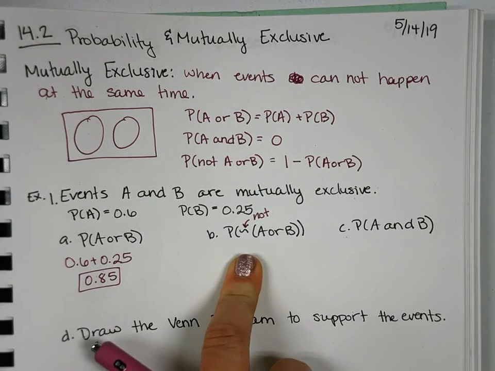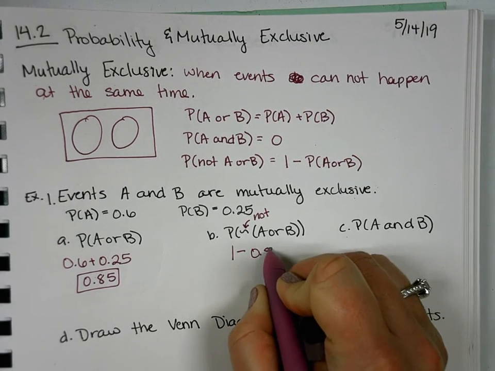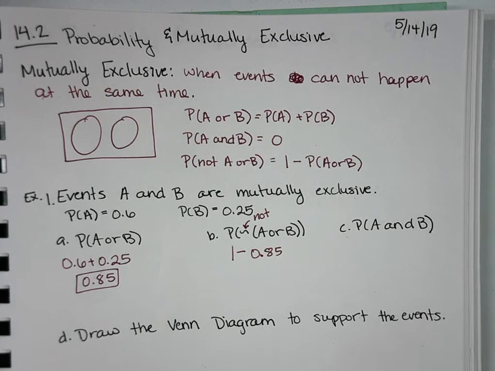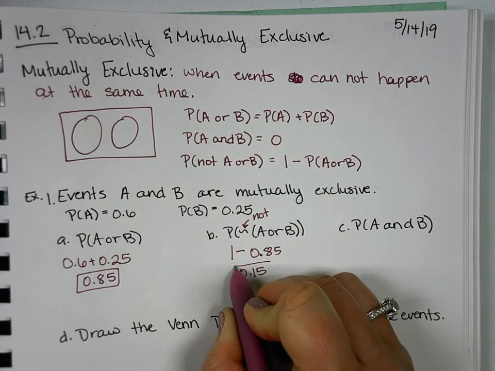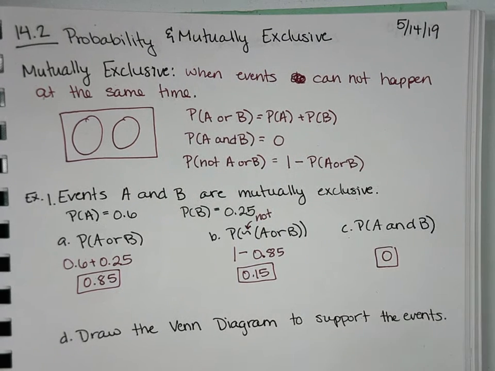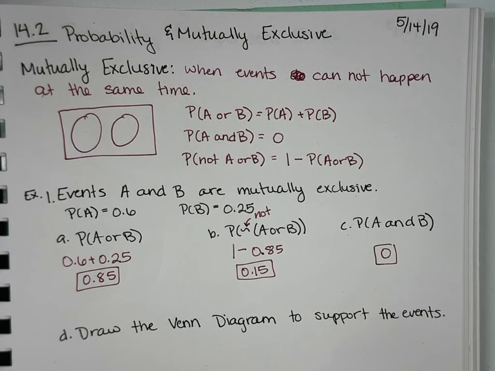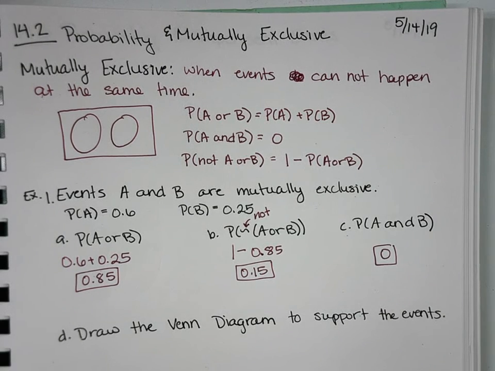So not A or B, we would take our 1 minus the 0.85, and we get 0.15 is the probability we'll get something else. So that would be our number that's outside of our 2 circles. And then what's our probability of A and B? 0. How does 0 come in the order? It means it can't happen. So the word and means your intersection. Okay. So it's when they can both happen, but because they're mutually exclusive, that can never happen.